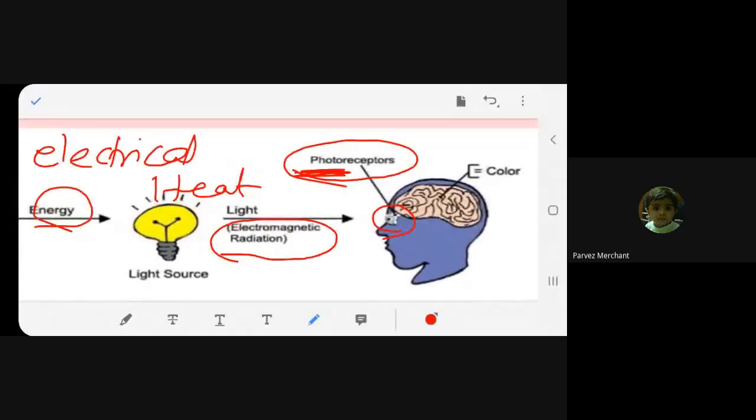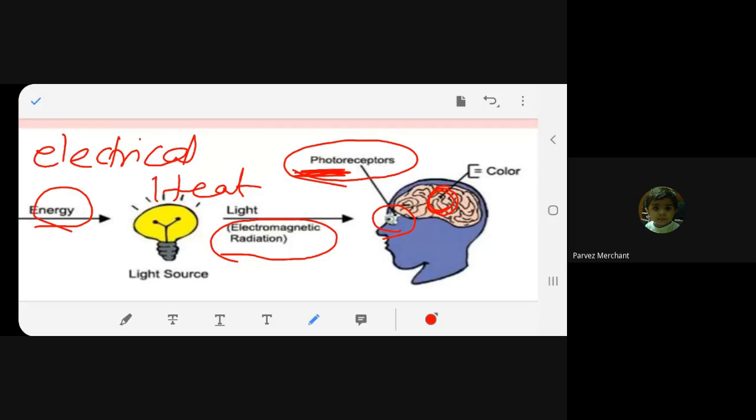So in the eye we have the photoreceptor cells which receive this light, and in the brain there's one sector which will identify the color, which color you saw with the help of light. You understand? The brain will register.